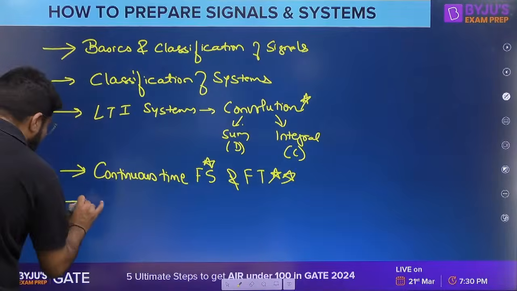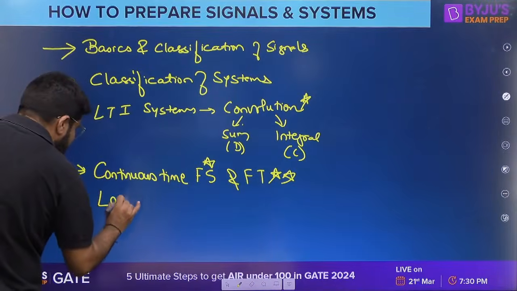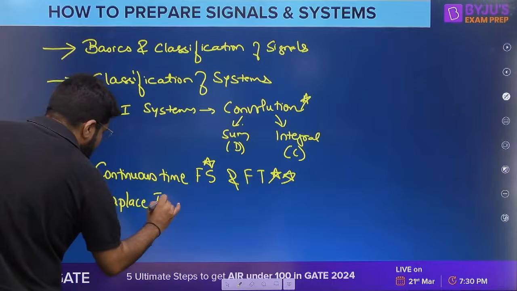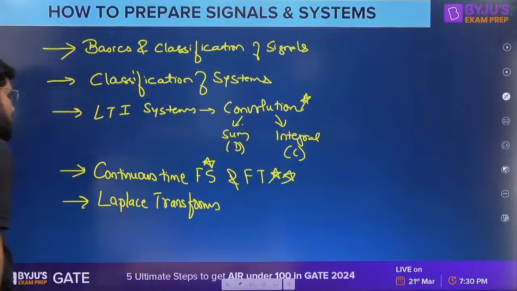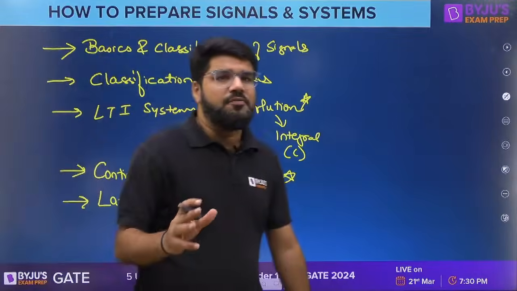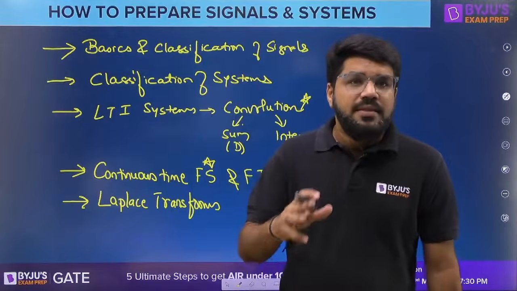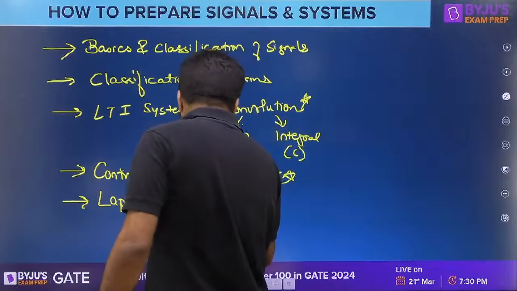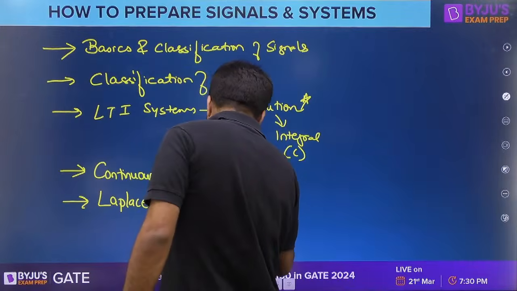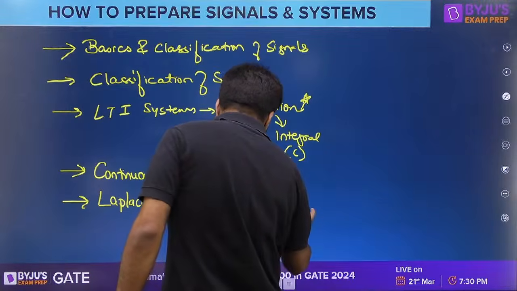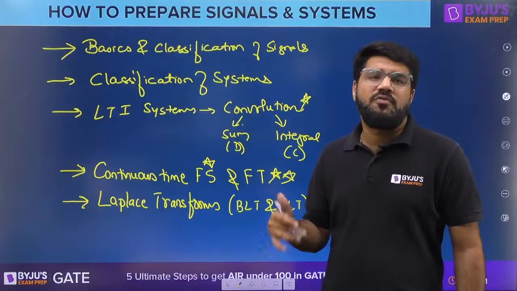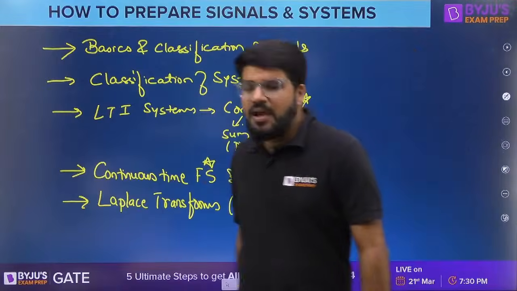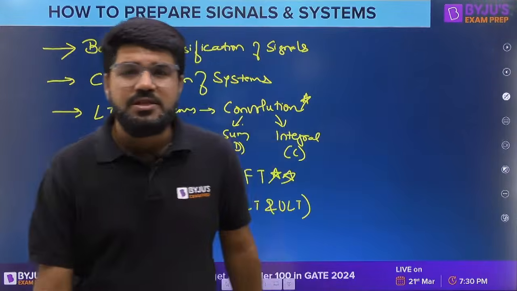Then comes the generalization of the Fourier transform, that is, the Laplace transform, with an in-depth study including the ROC. With Laplace transforms, you study both categories: the bilateral Laplace transform as well as the unilateral Laplace transform. Although, from the GATE and signals and systems point of view, the bilateral Laplace transform is more important and more relevant questions will come from it.